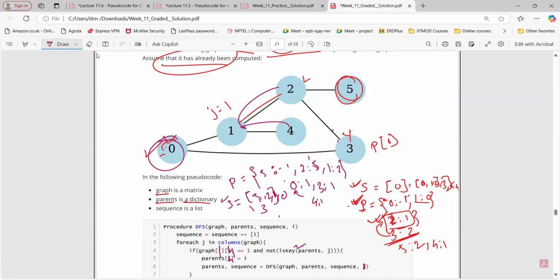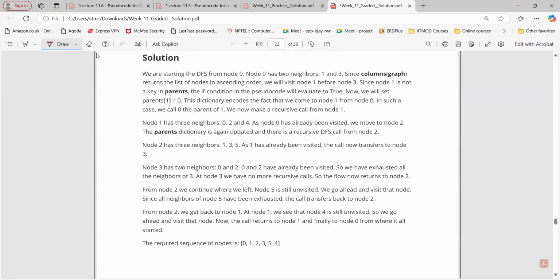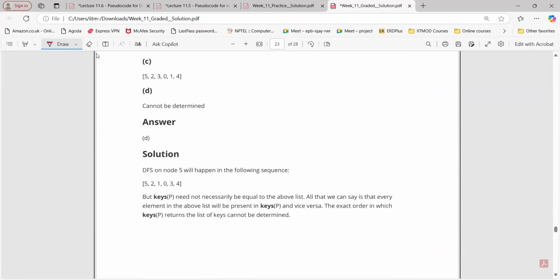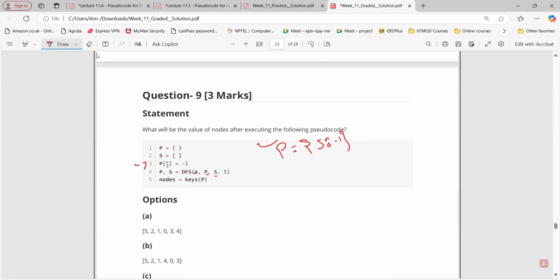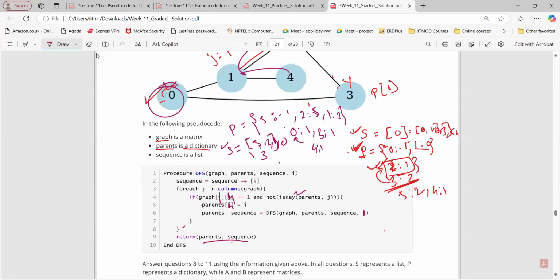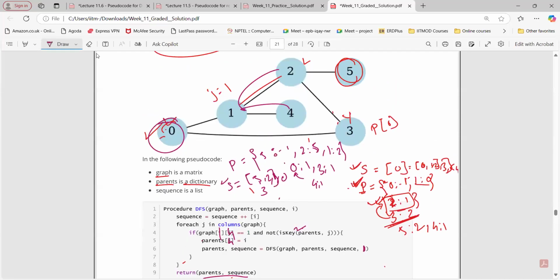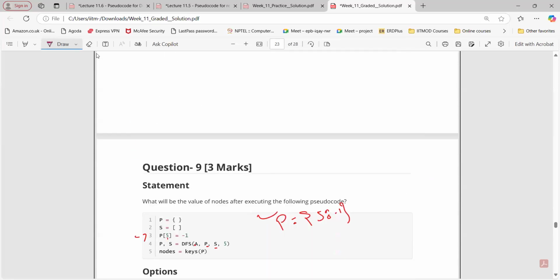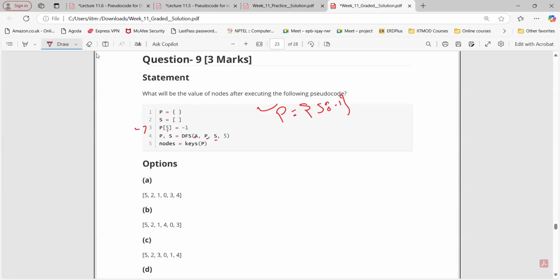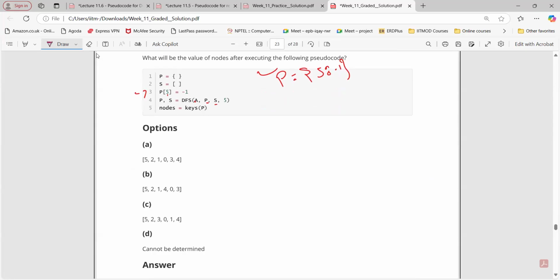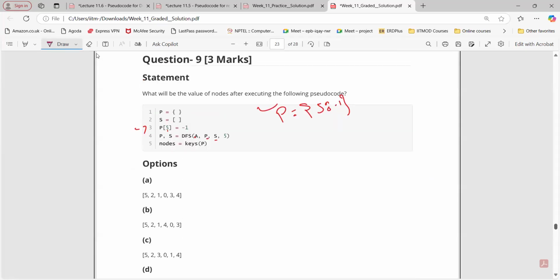Everything is present, then why can we not determine? Sir, keys of nodes, we don't know the order. Keys of P, we don't know in which order the keys will be present. Keys of P will be this, no? 5, then 2, then 1, 0, 3, 4. Yes, sir, it will give that, but in which order it will give, we don't know that. Because the keys function gives the keys, but in which order we don't know that.